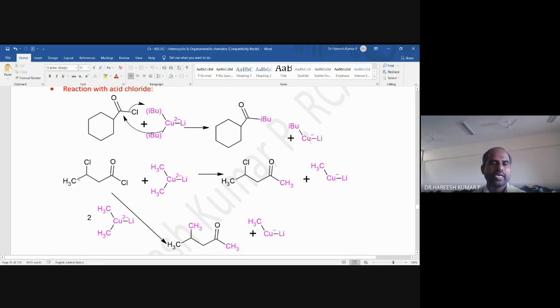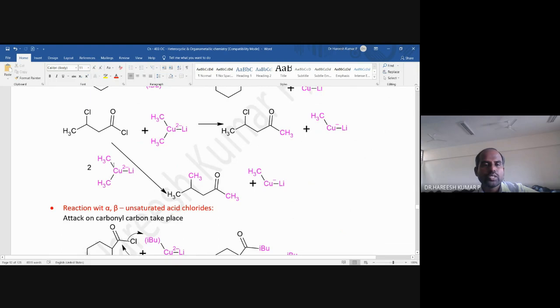Similarly, here I am taking an acid chloride as well as an alkyl halide. This is an alkyl halide, and this is an acid chloride. As you are aware, acid chlorides are more reactive compared to the alkyl halide. So that is the reason, if we are using one equivalent of dialkyl lithium cuprate, it replaces the acid chloride. So that is how the ketone is obtained. Suppose we are using 2 equivalents, then there is a replacement of the other halide which is attached to the same compound. That is the reason 2 methyl groups are obtained.